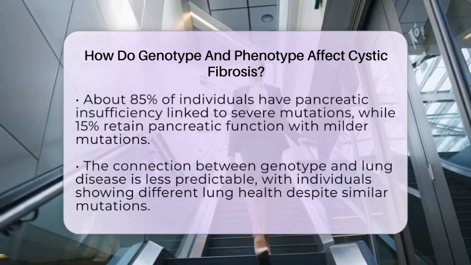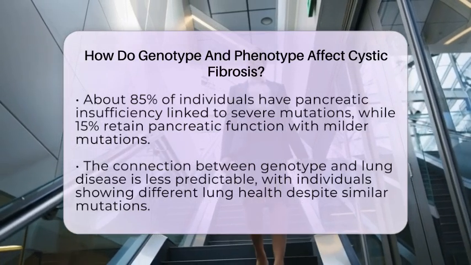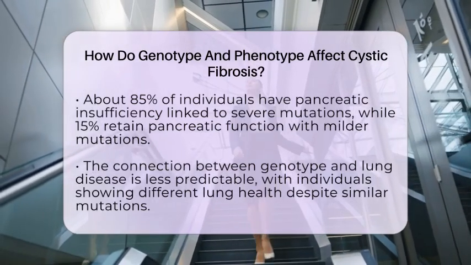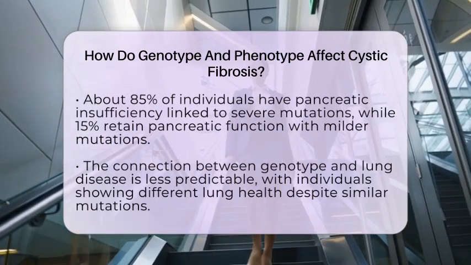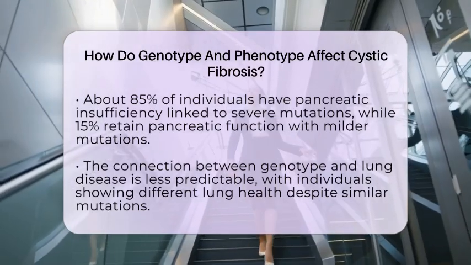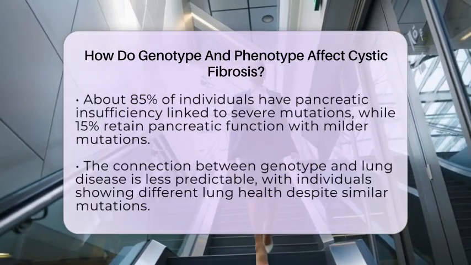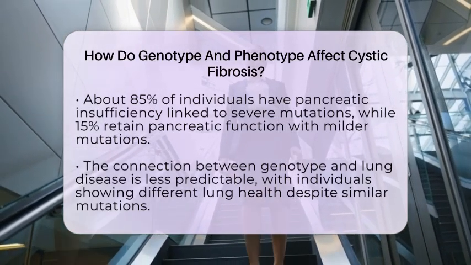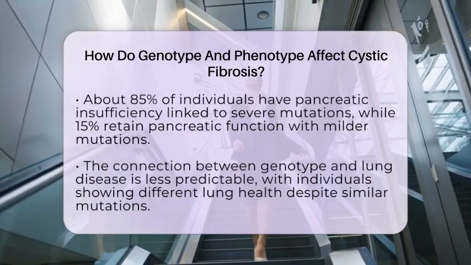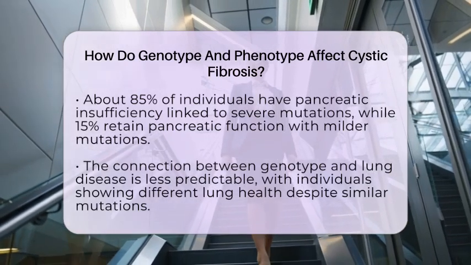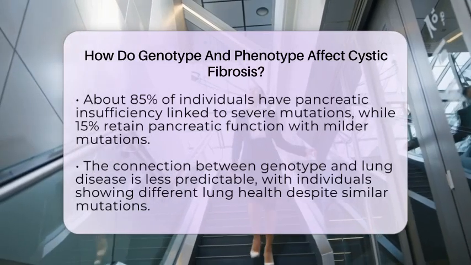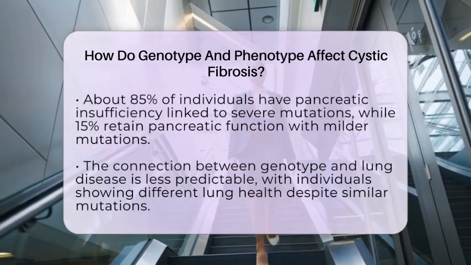Environmental influences like pollution, smoking, infections, and nutrition also shape the disease's course. Additionally, other genes called modifier genes can influence how cystic fibrosis manifests. This means that even with the same genetic mutations, two individuals might experience different symptoms and disease progression.